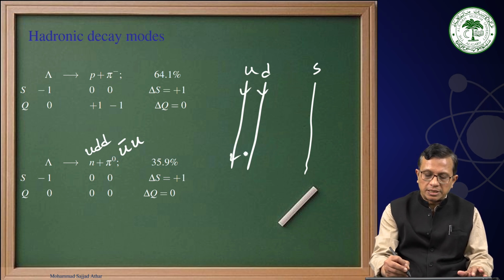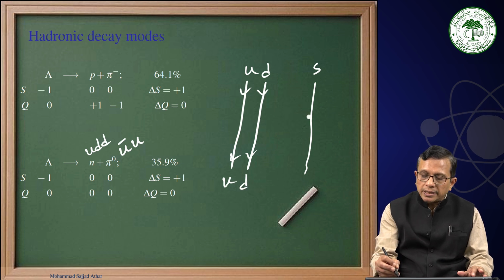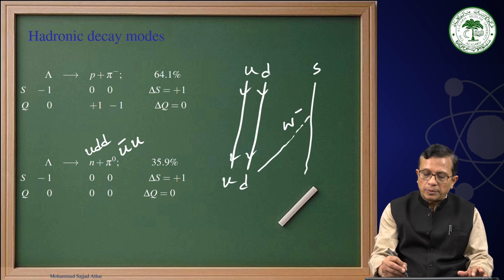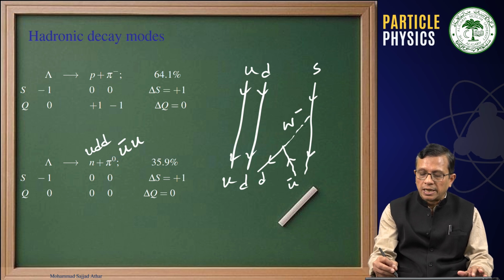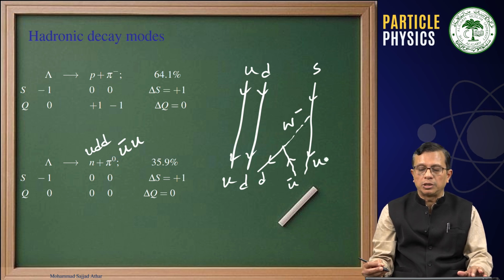There is no change here because we need UD, and then this is emitting a W minus, and this W minus is giving rise to a D quark and a U bar quark, and as S is emitting a W minus, it is getting converted into a U quark.